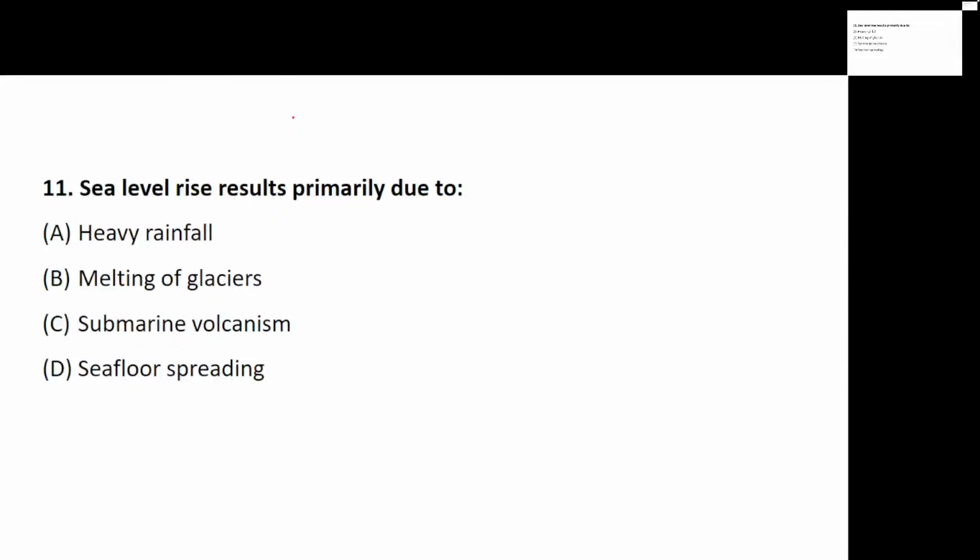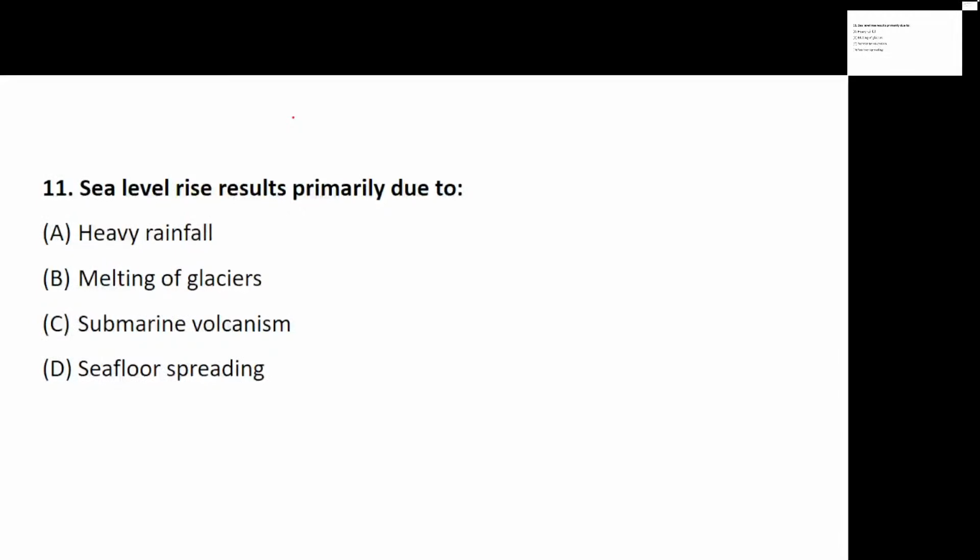What is the primary cause or reason? Is it heavy rainfall? Is it melting of glaciers? Is it submarine volcanism? Or is it sea floor spreading?